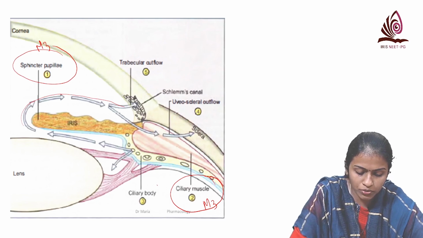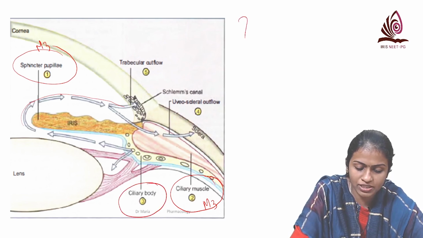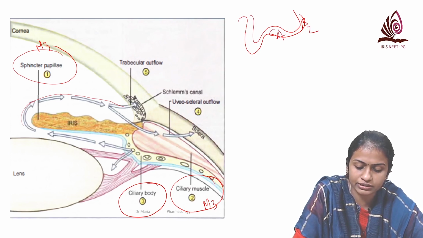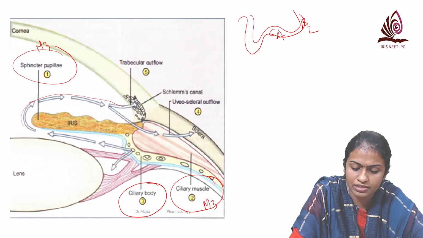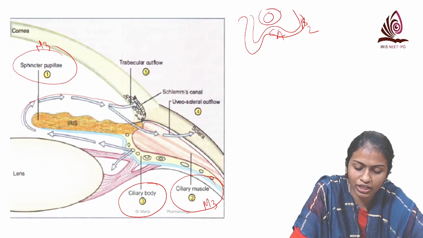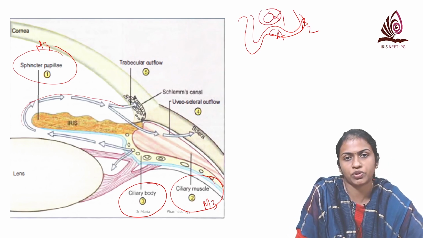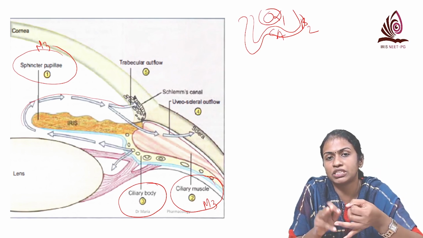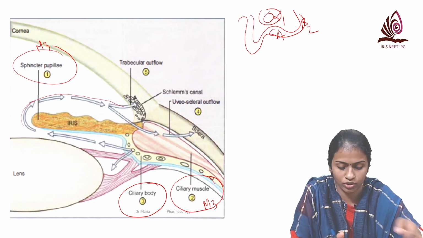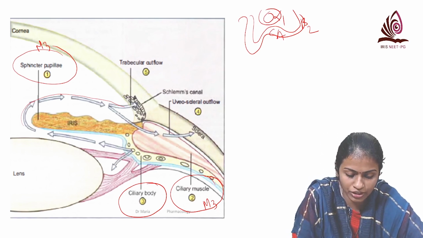Now next we come to the ciliary body. The importance of the ciliary body is it has beta 2 receptors, it has carbonic anhydrase, and on the blood vessels you have alpha 1 receptor. So alpha agonists, beta blockers and carbonic anhydrase blockers can act on site 3.